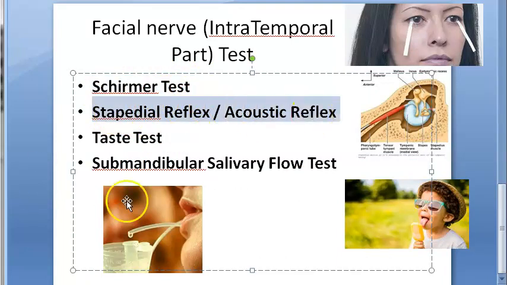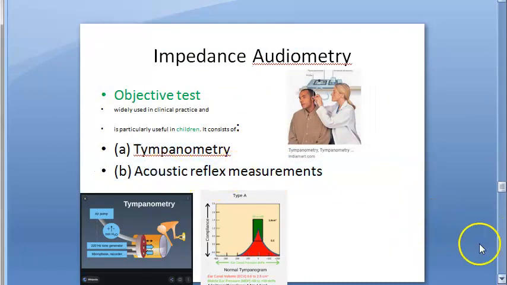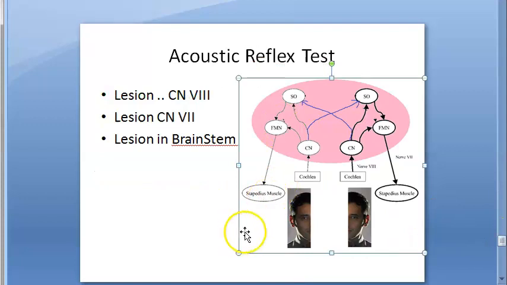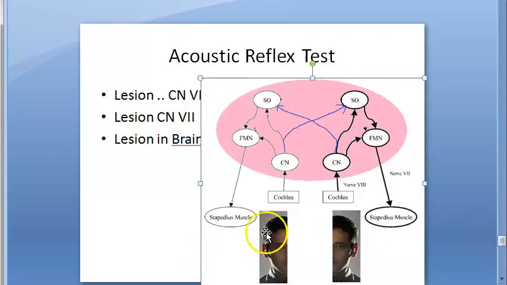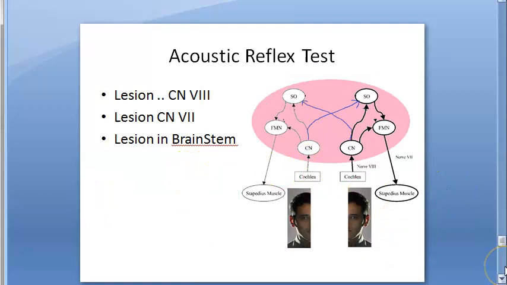Now let us look at the acoustic reflex. Actually, impedance audiometry has 2 parts, tympanometry and acoustic reflex. So for acoustic reflex, we have information on this, right? Basically, if there is a loud noise in one ear, then you can see that the stapedius muscle in the other ear also will contract, trying to save the ear, right?